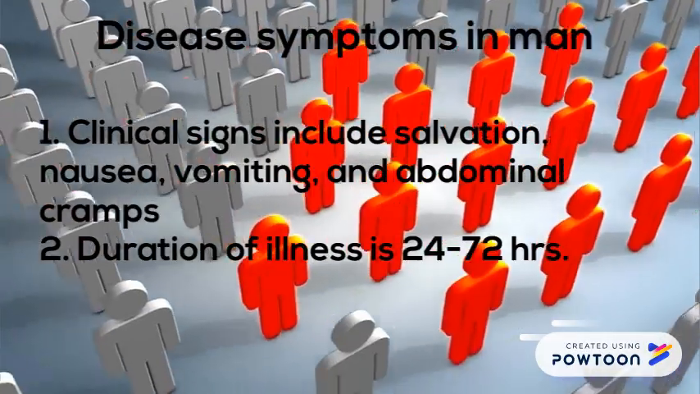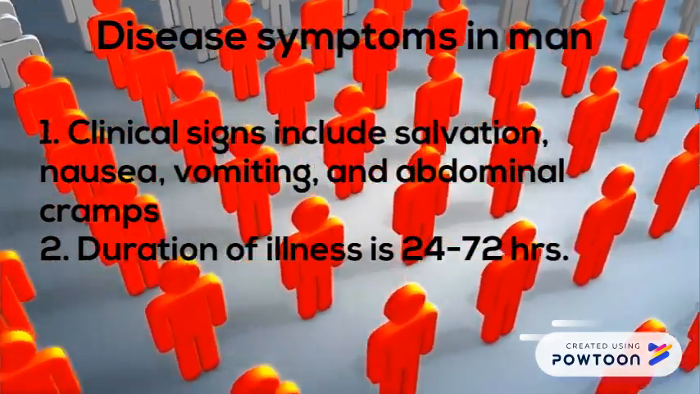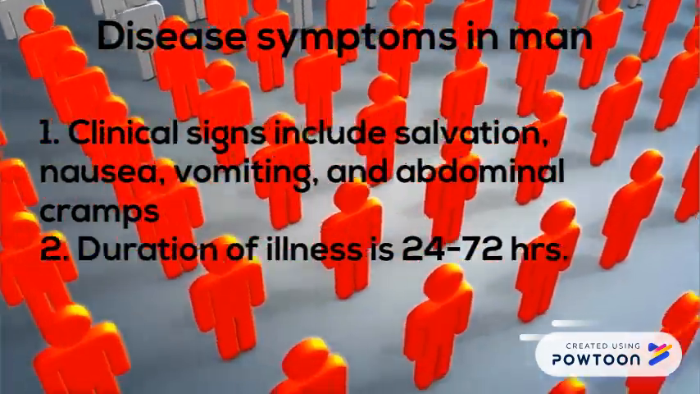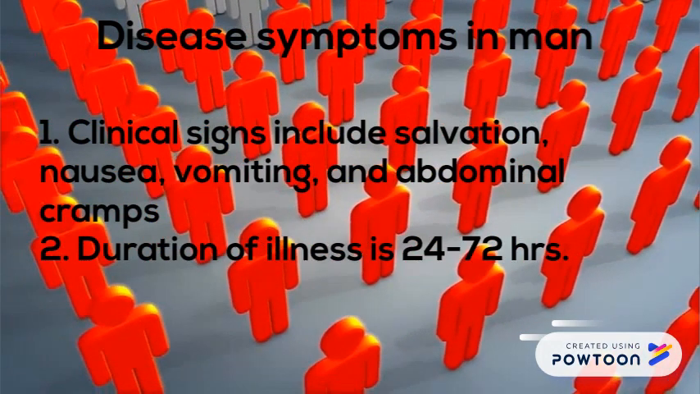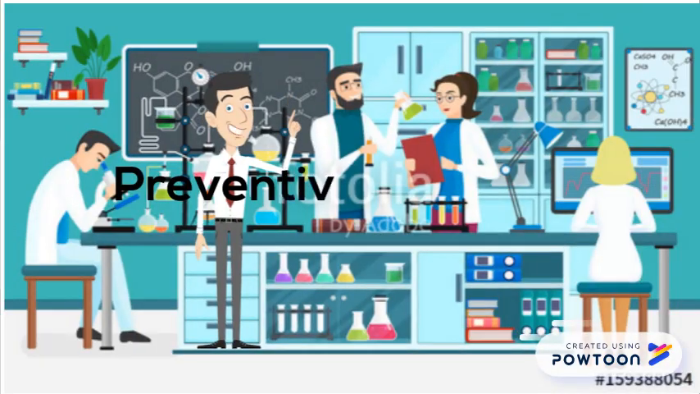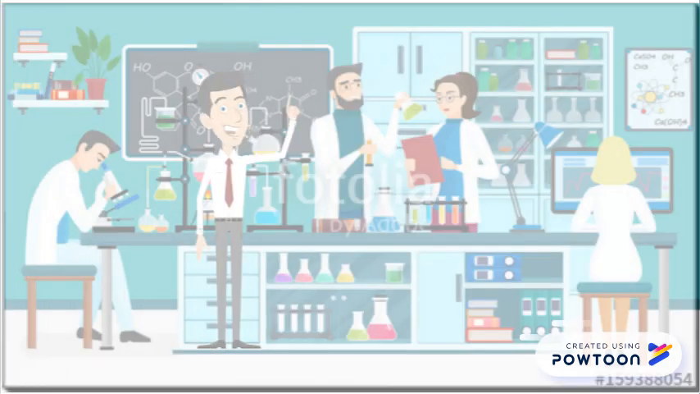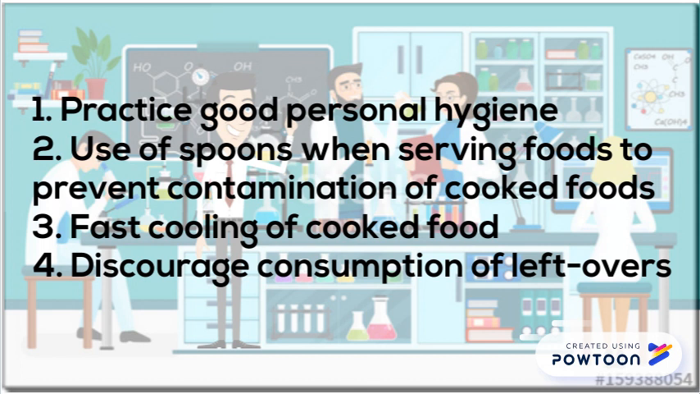Clinical signs include salivation, nausea, vomiting, and abdominal cramps. Duration of illness is 24 to 72 hours. This can be prevented by practicing good personal hygiene, use of spoons when serving foods to prevent contamination of cooked foods, fast cooling of cooked food, and discouraging consumption of leftovers.